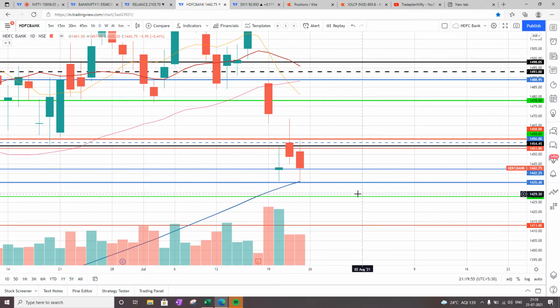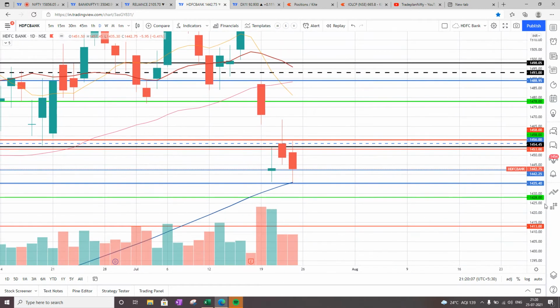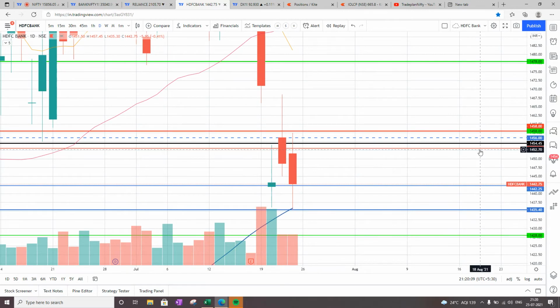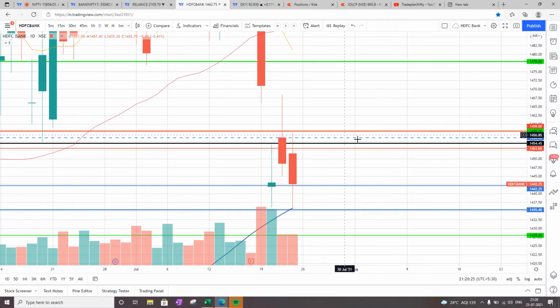Currently HDFC Bank has a very strong support at 1435. If 1435 is gone, then the next support is at 1428 and then 1413. On the top side, this zone of 1450 and 1458 acts like a very strong resistance zone for HDFC Bank to cross. If the US dollar index is not going to support, I don't think HDFC Bank will have enough strength to close this. So HDFC is looking weak.